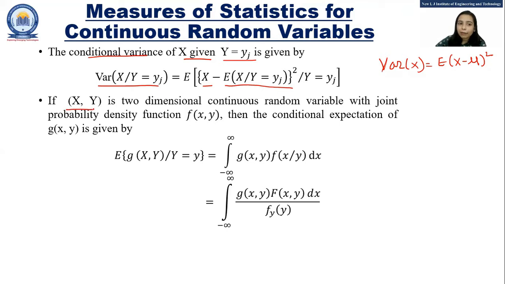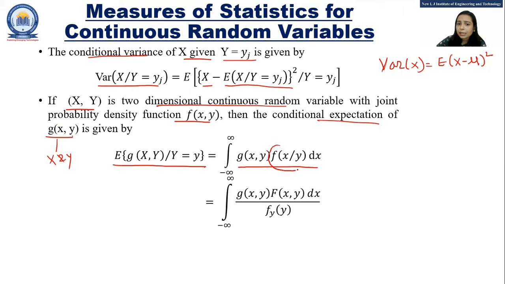Now, if x and y are two-dimensional continuous random variables with joint probability density function f of xy, then the conditional expectation for a function g of xy, where g of xy is a function of random variables x and y, is given by E of g of xy given that y equals y, which is the integration from minus infinity to infinity of g of xy, f of x given y dx.